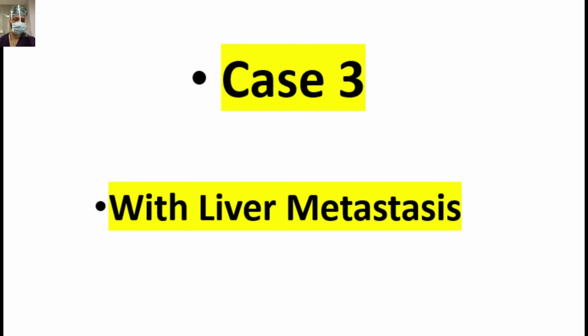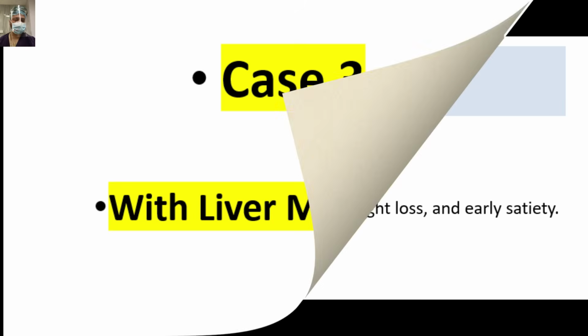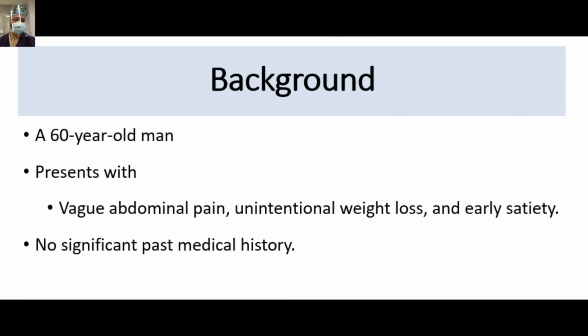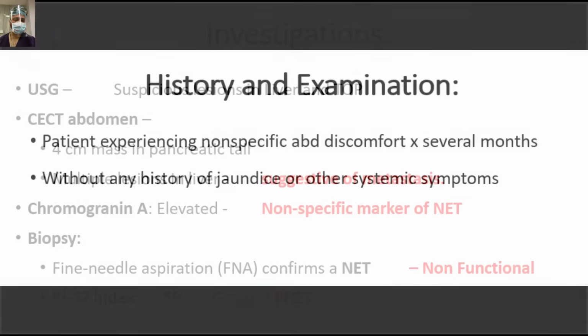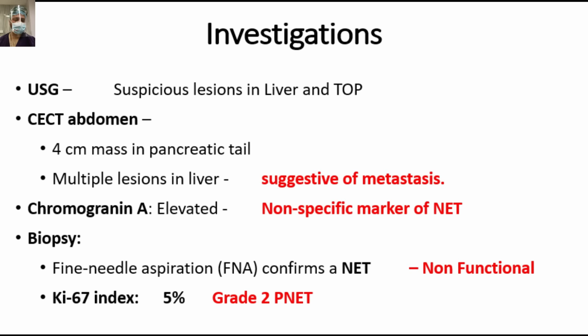I hope you can make out the diagnosis with this line only. So a 60-year-old man presented with vague abdominal pain, unintentional weight loss, and early satiety. There was no significant past medical history. He also gave a history of this non-specific discomfort and pain for the last several months without any other positive history of jaundice or upper GI bleed. So we evaluated this patient on ultrasound.